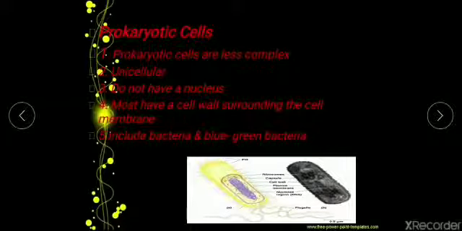What do you mean by nucleoid structure? They don't have a well defined nucleus, they only have genetic material which is gathered somewhere in the cytoplasm. But they don't have a fixed position, and they don't have an organized structure. Now most have a cell wall surrounding the cell membrane. They include bacteria and blue-green algae.